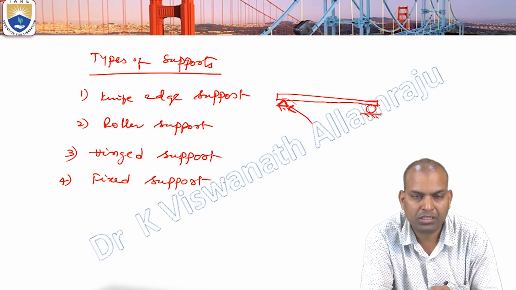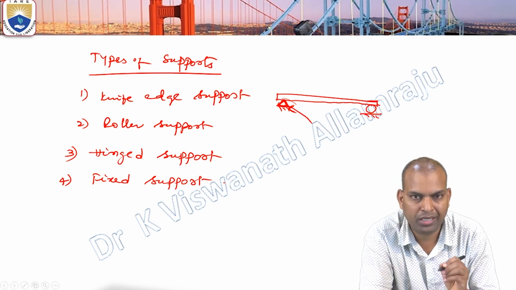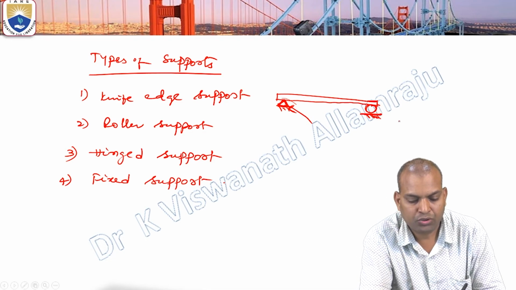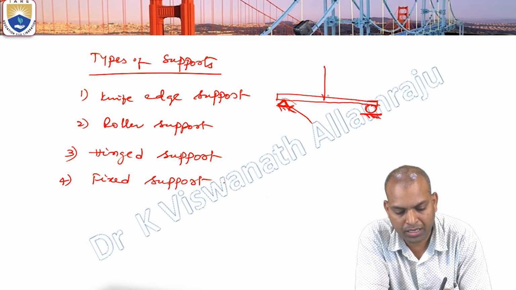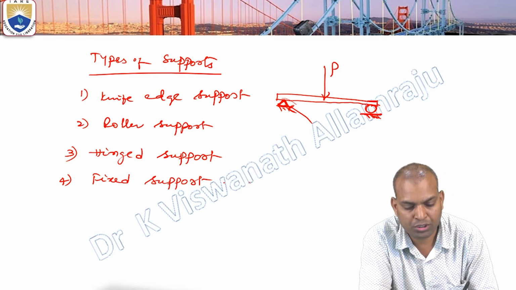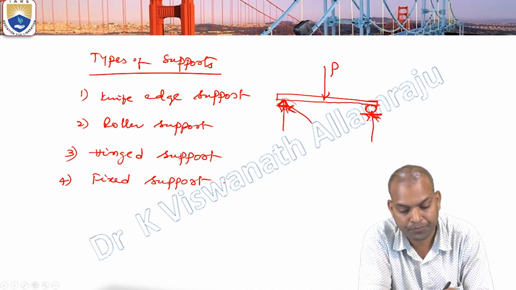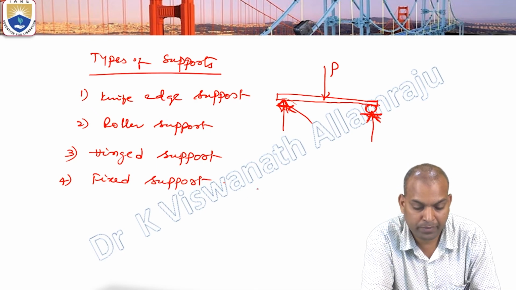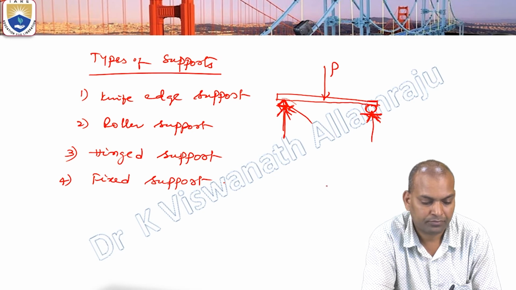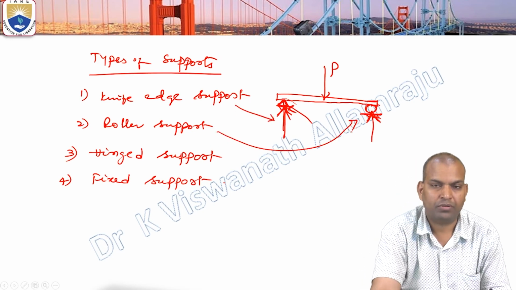The knife edge support representation is a triangle touching the knife edge. And this is a roller support, with the roller symbol. So when the load P is applied, for the knife edge support and the roller support, only one reaction each is considered for calculating the shear force and bending moments.